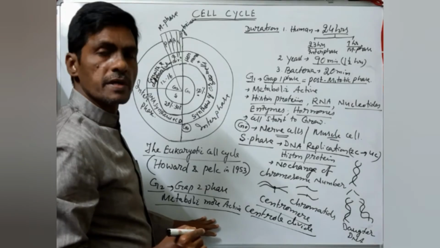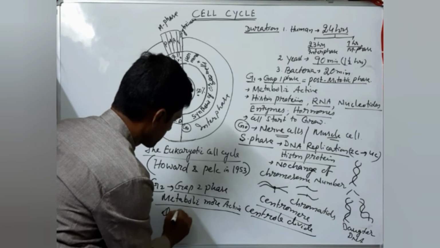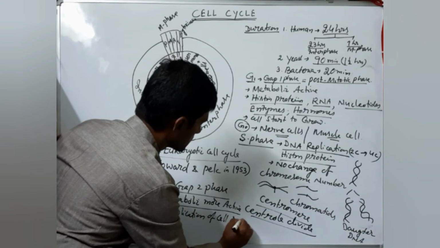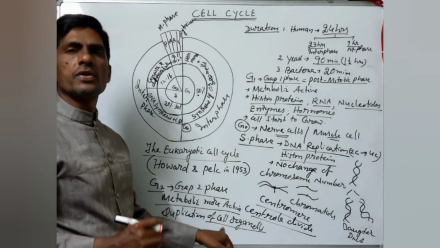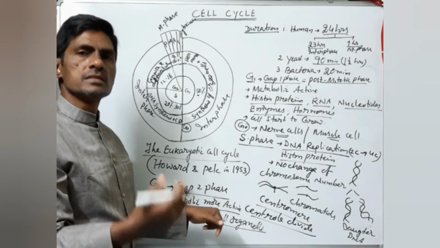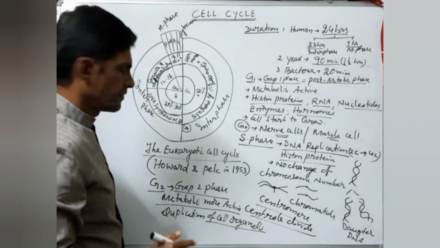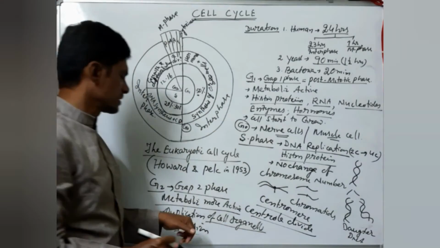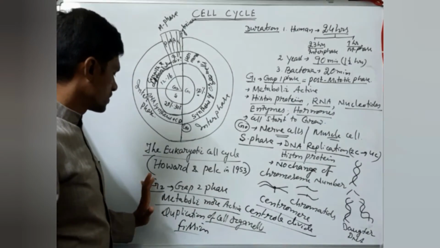And here, an important point: duplication of cell organelles takes place. It is very, very important. What is the meaning of cell organelles? For example, one mitochondria is there, it develops to produce two mitochondria. Like that, one chloroplast divides into two. Duplication of cell organelles takes place by fission, not fusion. In the fission process, cell organelles will be increased or duplicated in the G2 phase. So that's why this is the G2 phase.